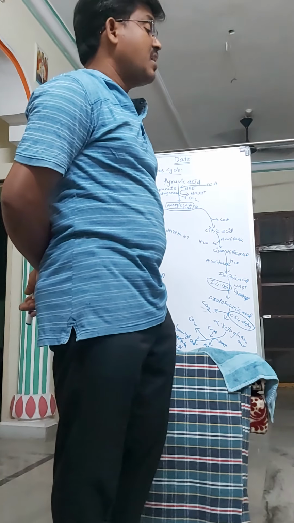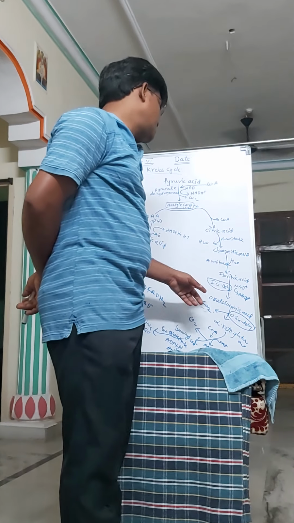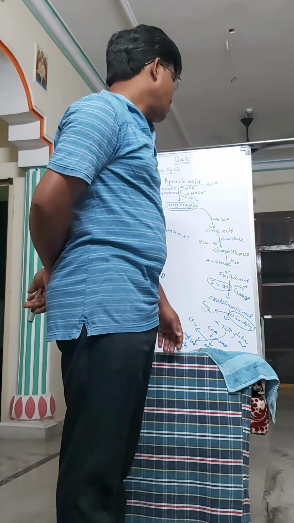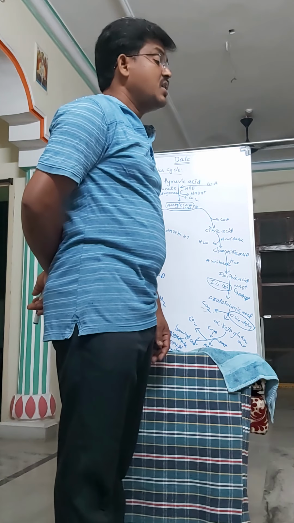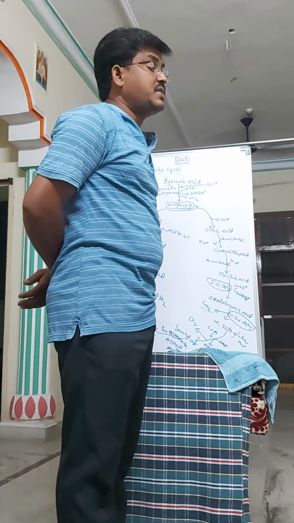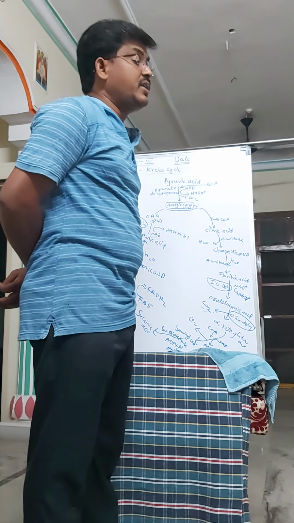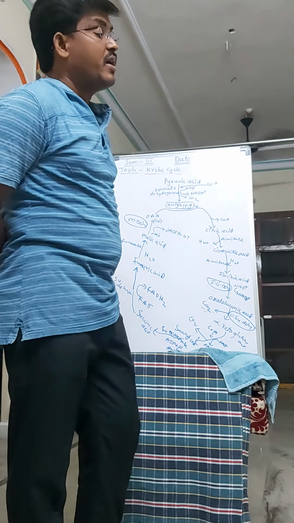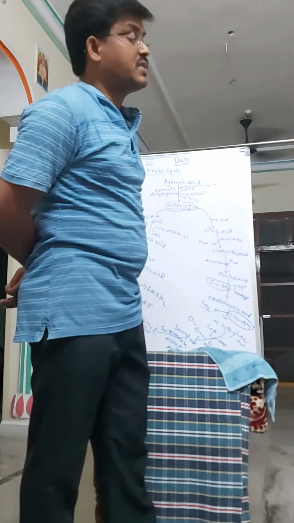The fourth reaction is oxidation. In the oxidation, isocitric acid undergoes oxidation, leading to the formation of oxalosuccinic acid.